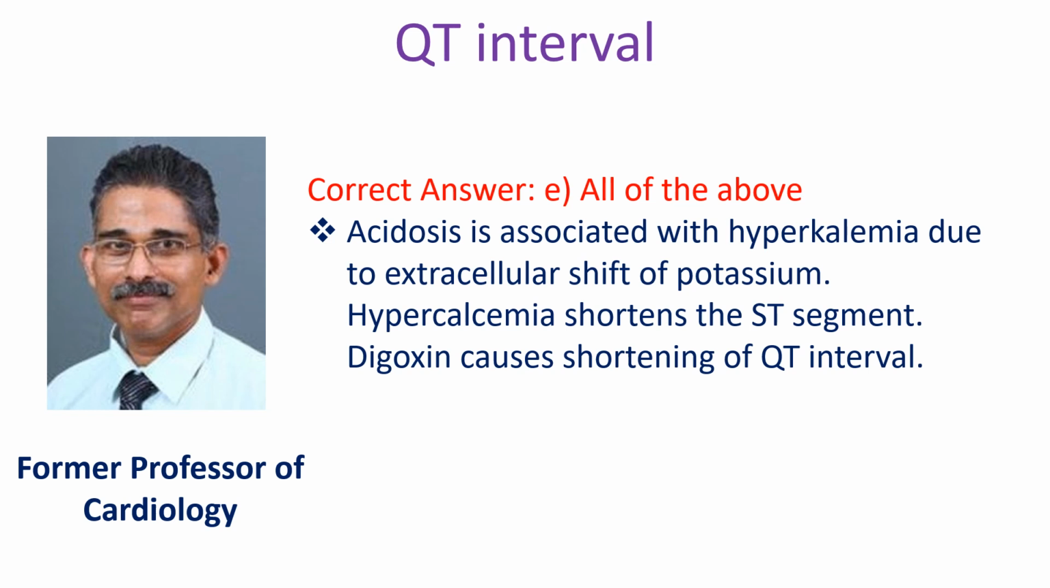All of the above. Acidosis is associated with hyperkalemia due to extracellular shift of potassium. Hypercalcemia shortens the ST segment. Digoxin causes shortening of QT interval.